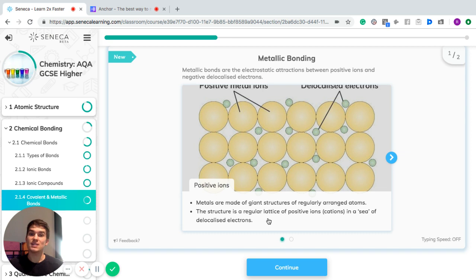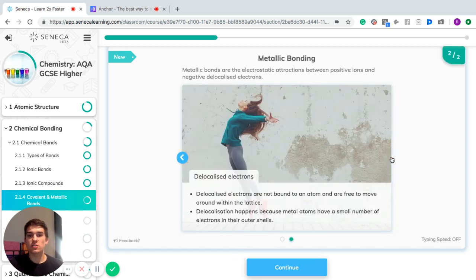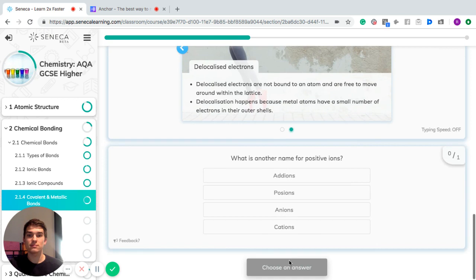What I mean by a regular lattice is it's like a grid structure, so everything's lined up, all the atoms are lined up together. And the delocalized electrons are not bound to any single atom, and they're free to move anywhere within the lattice. And that delocalization happens because metal atoms have a small number of electrons in their outer shell.